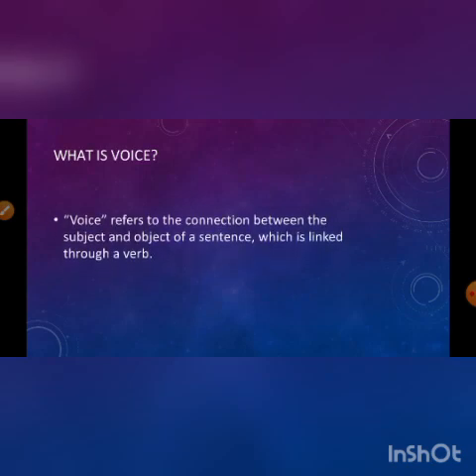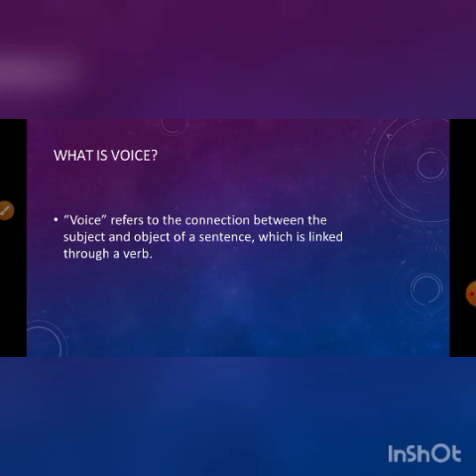Now let's move to the voice. What is voice here? Voice refers to the connection between the subject and object of a sentence, which is linked through a verb. I told you earlier: in one part there is the subject, in another part there is the object, and in the middle there is the verb. How the verb is expressed is decided by the voice.